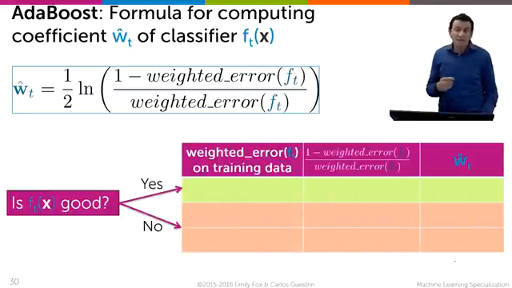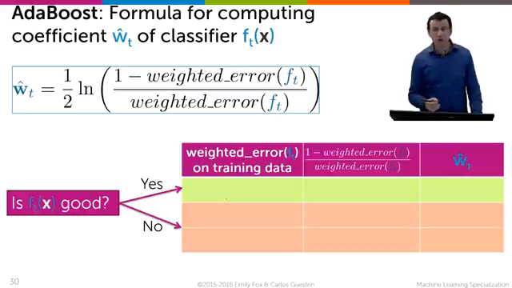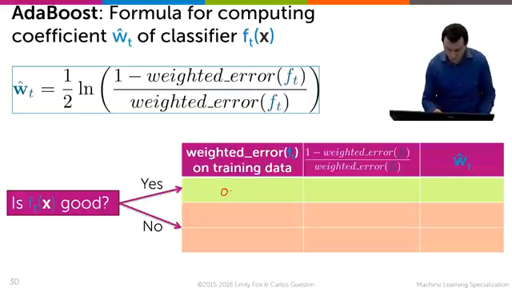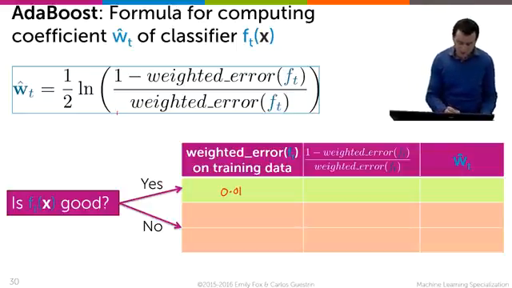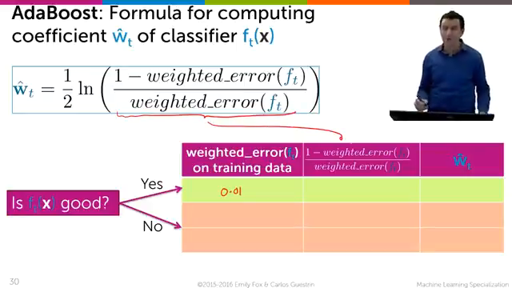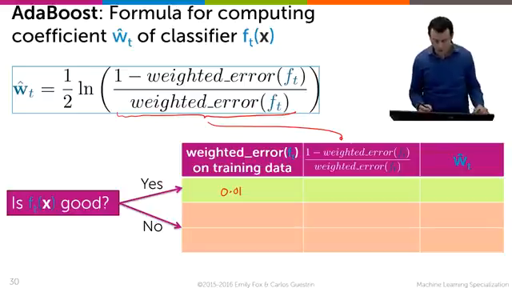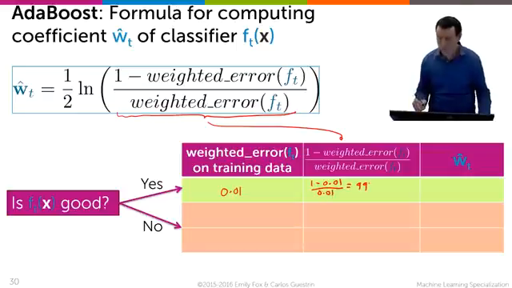So the question is, is f t good? If f t is really good, it has really low error on the training data, let's say weighted error. For example, if that weighted error is 0.01, then it's a really good classifier. Let's see what happens to this famous middle term when the weighted error is 0.01. The middle term is 1 minus 0.01 divided by 0.01, which is equal to 99.